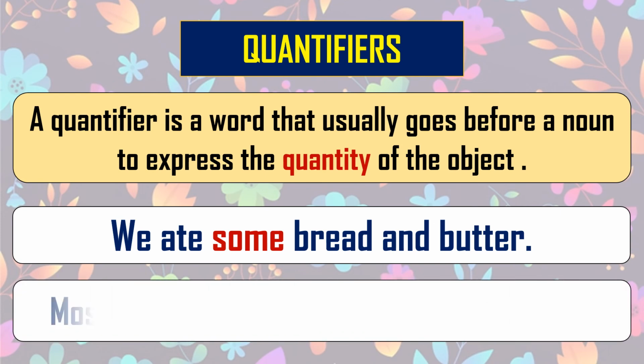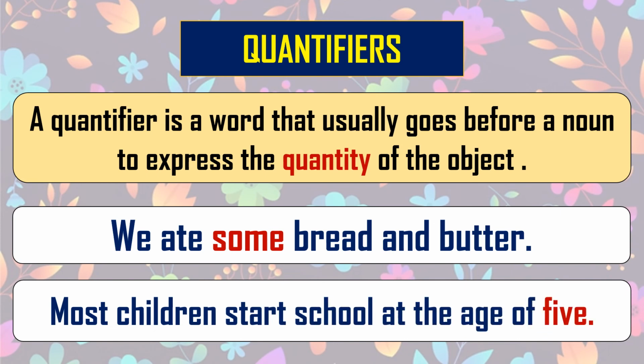We will read one more sentence. Most children start school at the age of 5. Look at the word in red. Most determines the quantity of the children. Such words which show you the quantity of any object or noun are known as quantifiers. So in today's session we have seen four types of determiners.